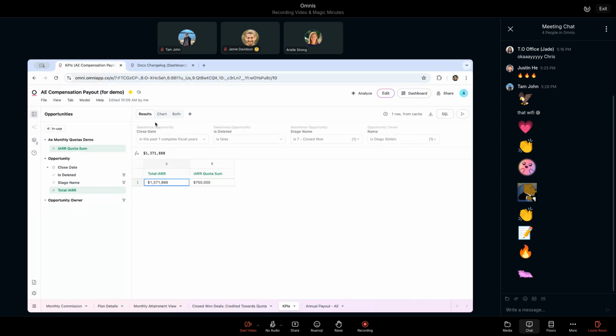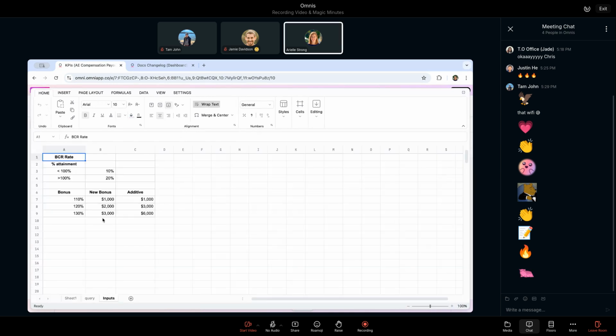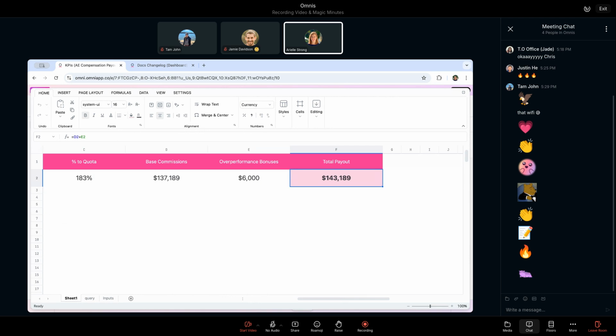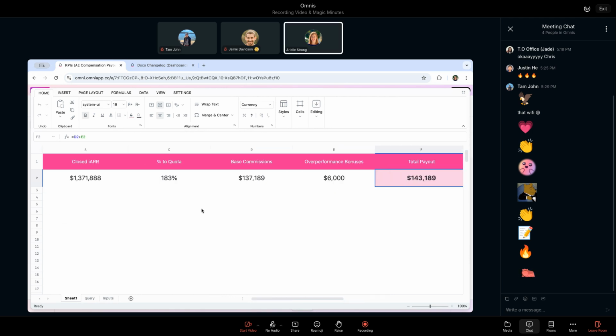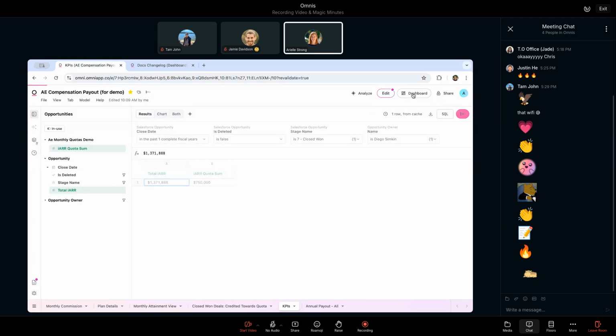We go into edit and go to our chart, and we'll pop open our spreadsheet. So you'll see that that table exists over here in this new spreadsheet tab. Kudos to Richard for making spreadsheets multi-tab now so that we can have feeders and inputs. And then Kimberly worked all of her crazy magic to reference that and do Excel calculations and all of this overperformance stuff so that we can tell Diego exactly how much he's getting paid. And then Annika did all the magic to stick this right into a dashboard.